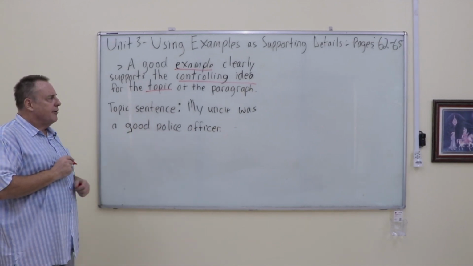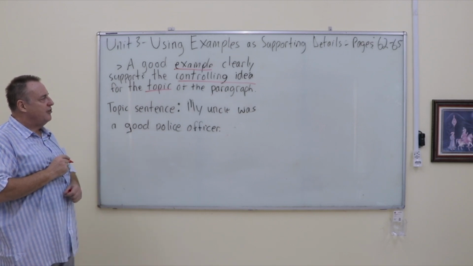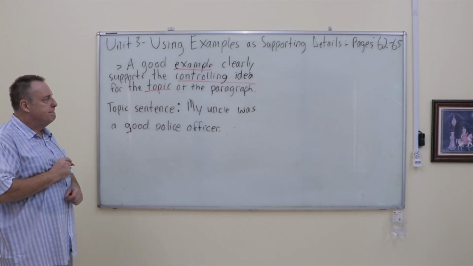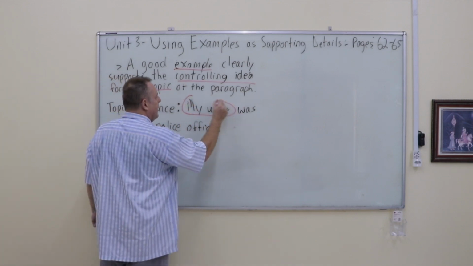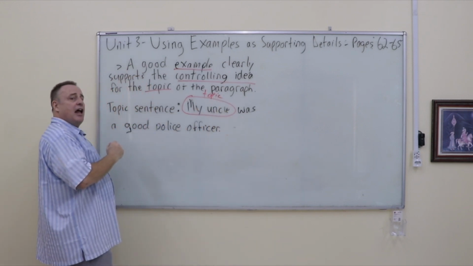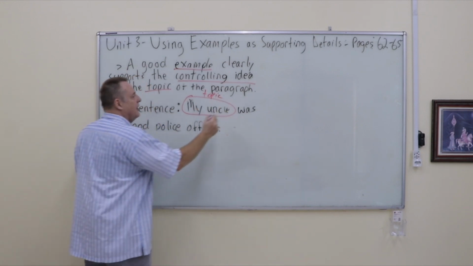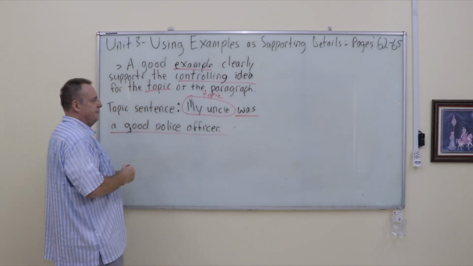What is the topic and the controlling idea in this topic sentence? Okay, well, my uncle is the topic, and the controlling idea is that he was a good police officer.